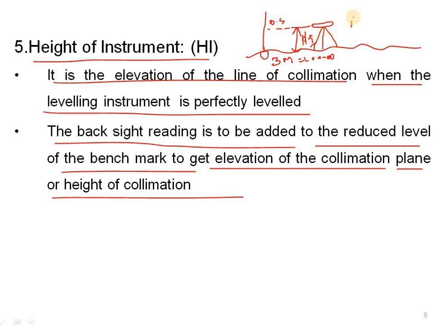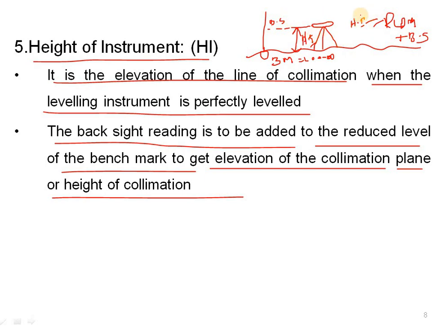So the formula is HI is equal to RL of benchmark plus BS. The RL of benchmark is suppose 100, and if BS is suppose 0.1 or 0.2, then we have to do 100 plus 0.1 or 0.2, whichever is the backside reading.